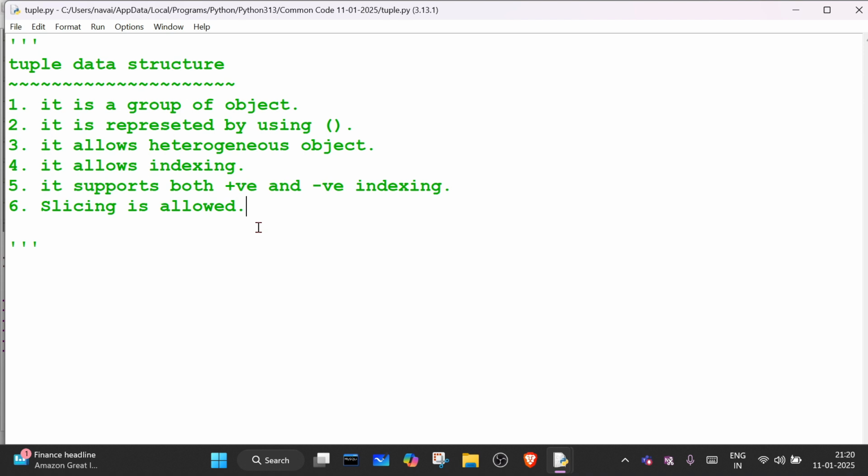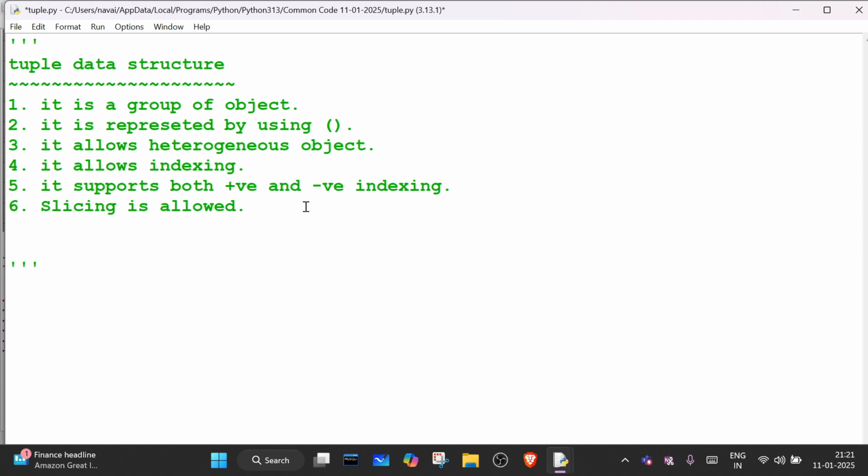It will create another subset. In one list, we can say there is a group of elements. Inside the list we have a group of elements. If we are cutting some part of that list, that is known as a slice. So cutting some piece is known as a slice.